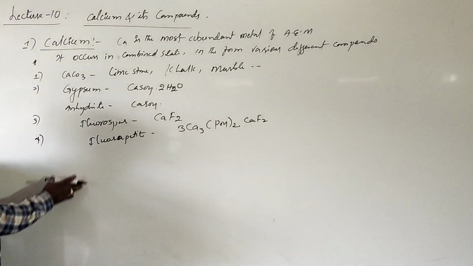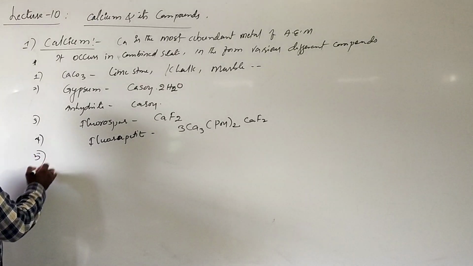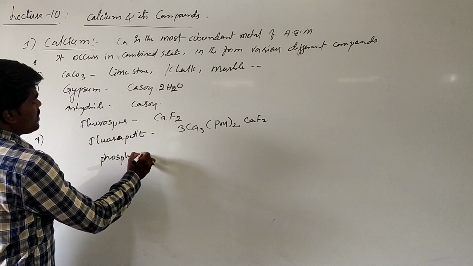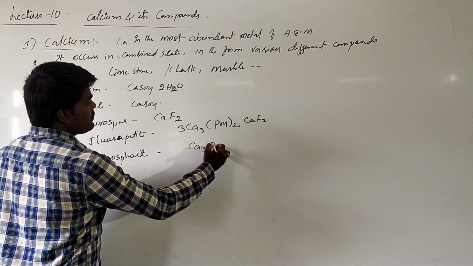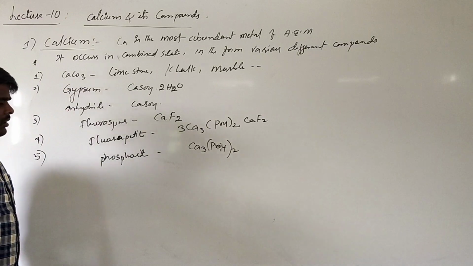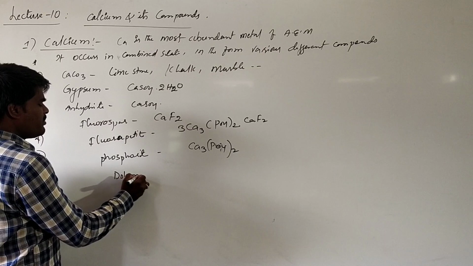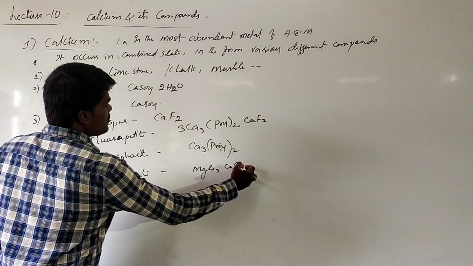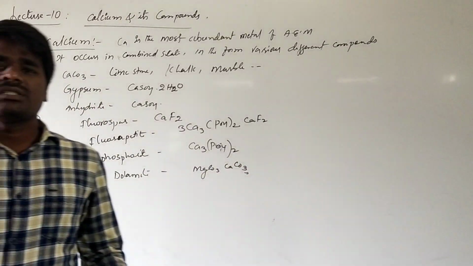This is fluorapatite, which basically occurs in the enamel of the teeth, and it also occurs in the form of phosphorite. Phosphorite is also one of the important ores of calcium, which is Ca3(PO4)2. It also occurs in the form of dolomite. Dolomite is a combined form, but from this you cannot extract calcium commercially. You can give that as a compound. These are the different forms of calcium that occur in nature.